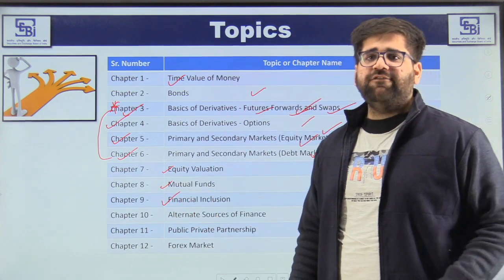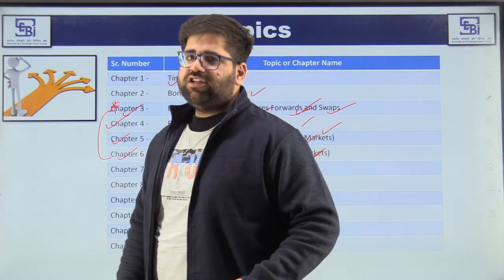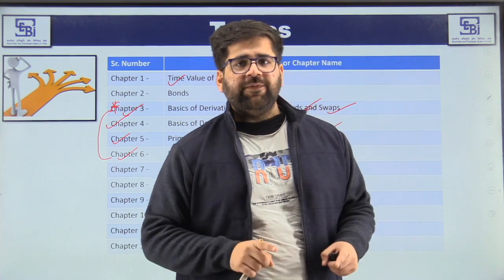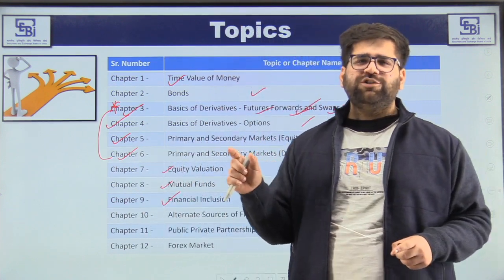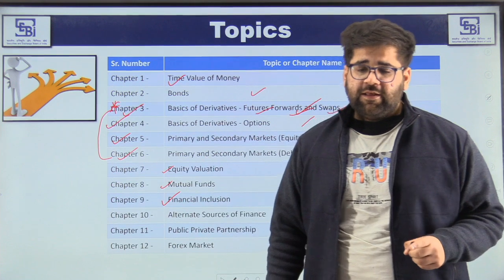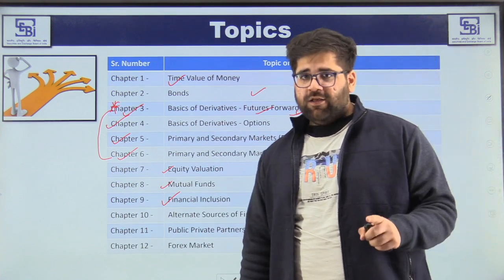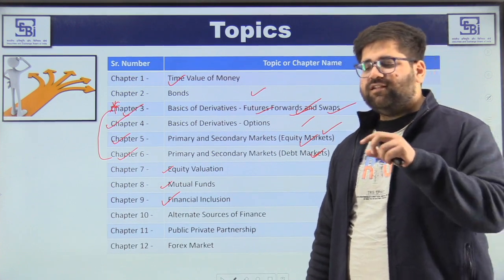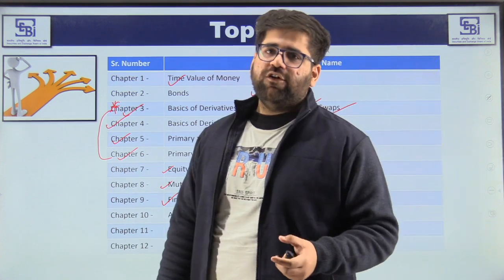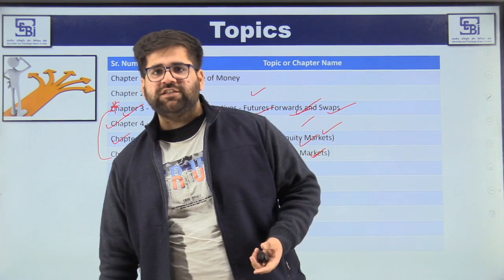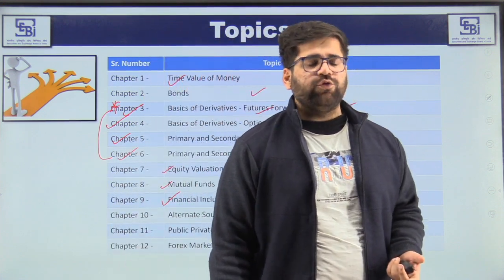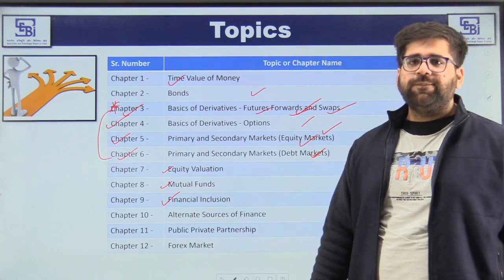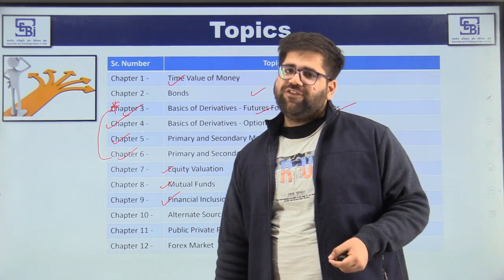Same goes with chapter 9, financial inclusion. Financial inclusion is a very important concept if you are studying for the RBI Grade B exam. But when it comes to the SEBI Grade A exam, SEBI has very little exposure to financial inclusion, I would say. But it's still an important chapter. What you have to do is just understand the overall concepts, and then you can relate them to some initiatives of the social stock exchange. SEBI has released some guidelines regarding the social stock exchange. So you just have to do a surface reading in these 3 chapters and focus on the related current affairs as well.